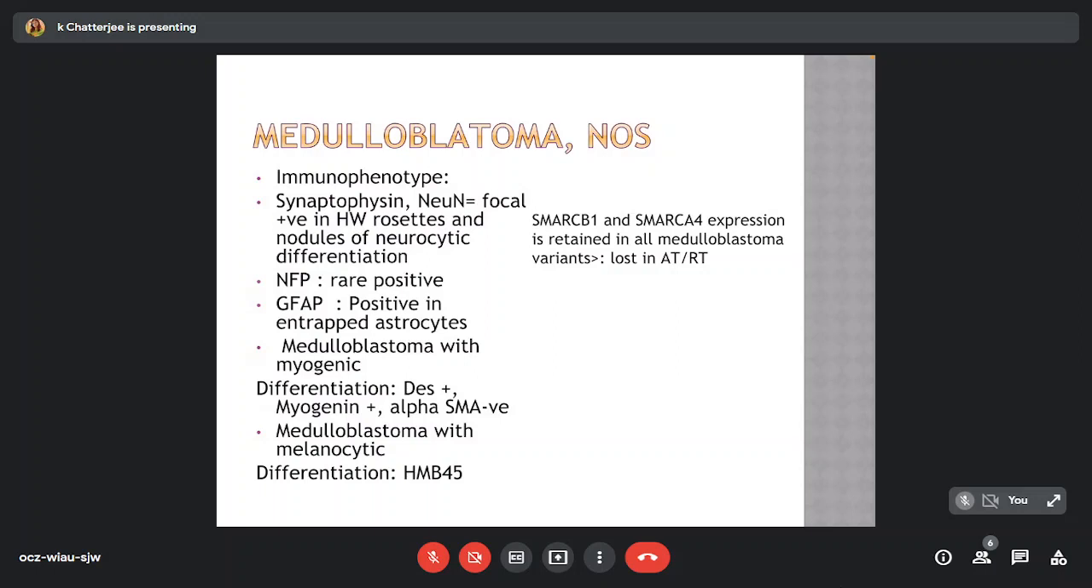Immunophenotypically, we see synaptophysin and NeuN may be focally positive in the rosettes and nodules of neurocytic differentiation. GFAP may be positive in entrapped astrocytes. In medulloblastoma with myogenic differentiation, we may see desmin positive, myogenin positive, whereas alpha SMA may be negative. And in medulloblastoma with melanocytic differentiation, HMB45 may be positive. SMARCB1 and SMARCA4 expression is retained in all medulloblastoma variants, and their loss may indicate the tumor to be an ATRT.